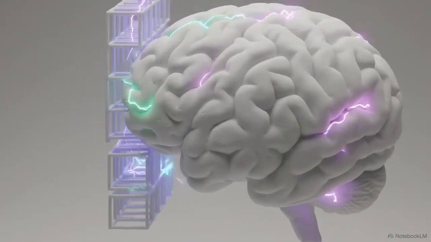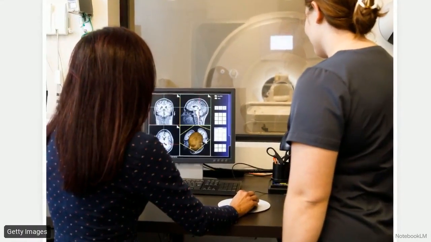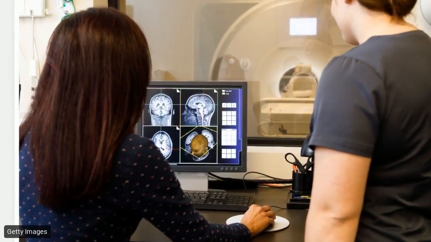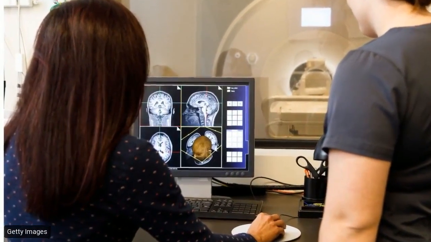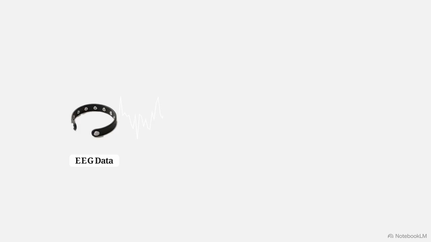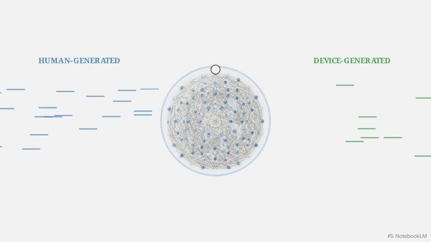Immediate technical hurdles exist. High-resolution fMRI data is scarce, expensive, and requires absolute immobility from the human subject. The logistical path forward relies on cross-modality translation. Researchers can use cheap, wearable EEG devices to record data and train models to predict the corresponding high-resolution fMRI signals. This establishes a clear training roadmap.